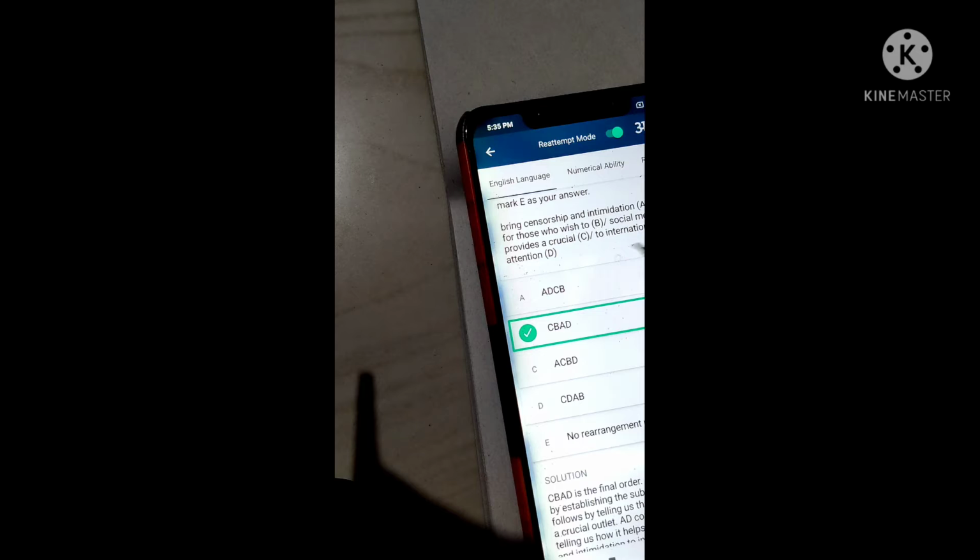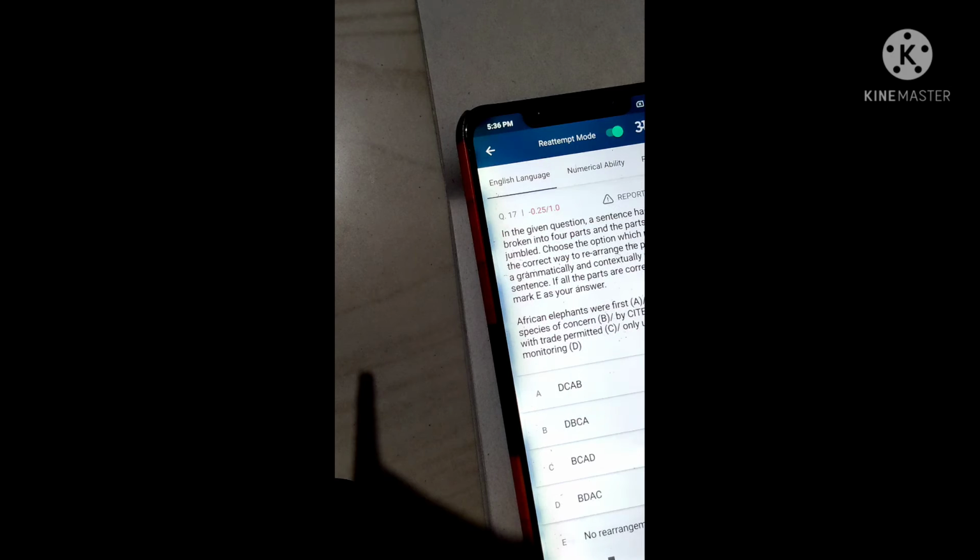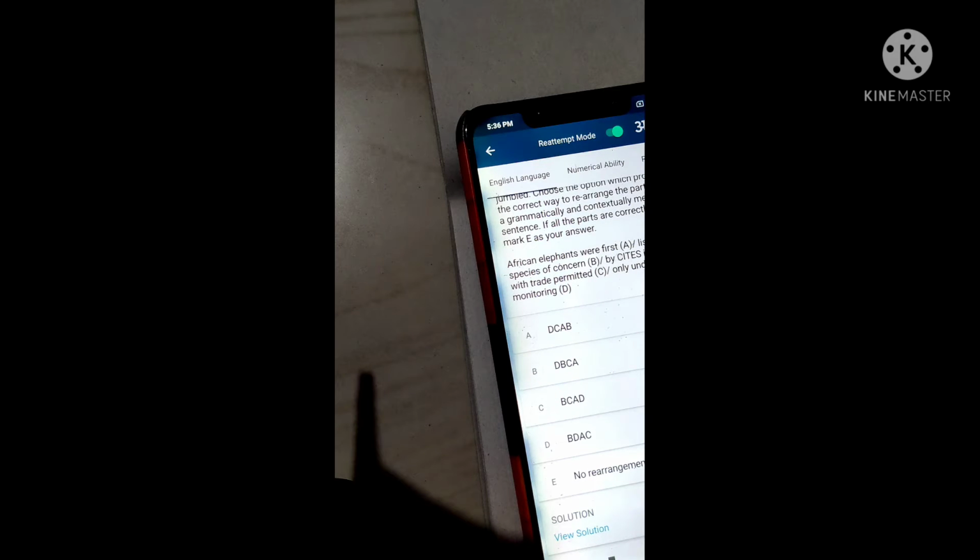And next we go to the bring censorship and intimidation outlet for those who wish to. Social media provides a crucial to the international attention. Here I think social media provides a crucial outlet. So CB is the correct pair, so B is the answer. And I did one more mistake in this, guys, because some of these sentences are similar. That's why I put the wrong answer for this question.